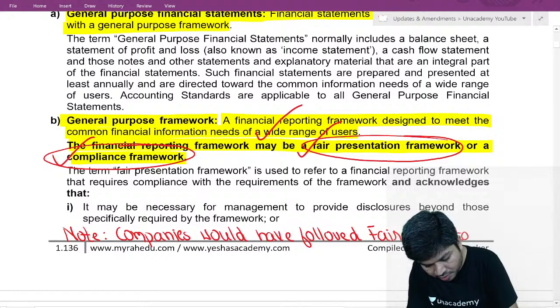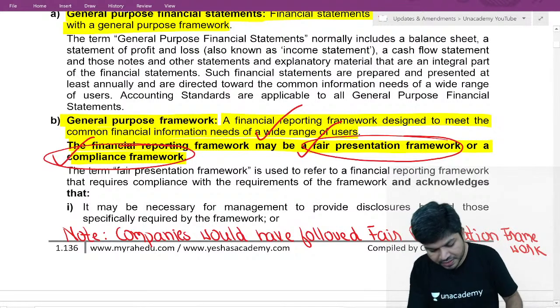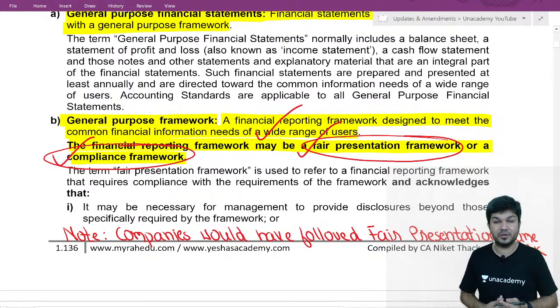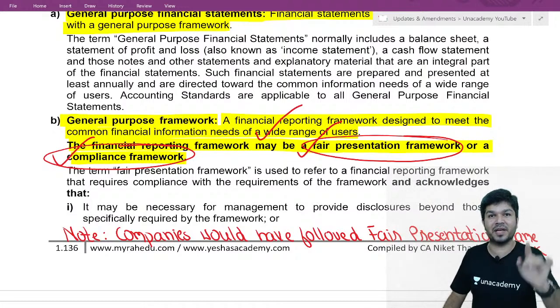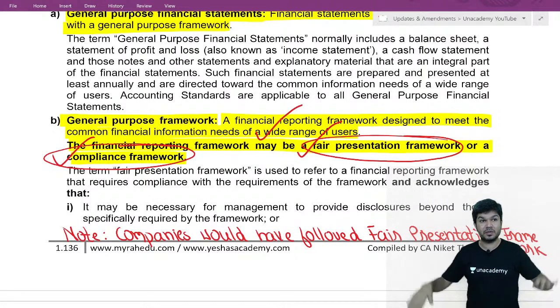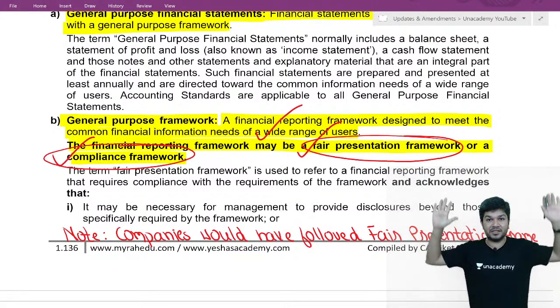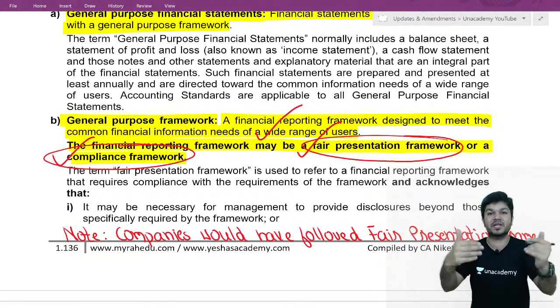If you just recall your Schedule 3, it's clearly written, these are the minimum disclosures which are required. Schedule 3 gives you the minimum items which come on the face of the balance sheet, the face of the P&L, or minimum items which come in your notes.